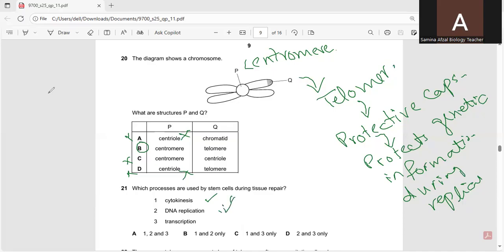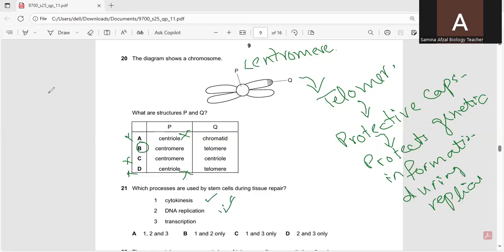Then third is transcription. Transcription is the first stage of protein synthesis, in which there is a creation of an RNA molecule from a DNA template. So this is the first step in gene expression.